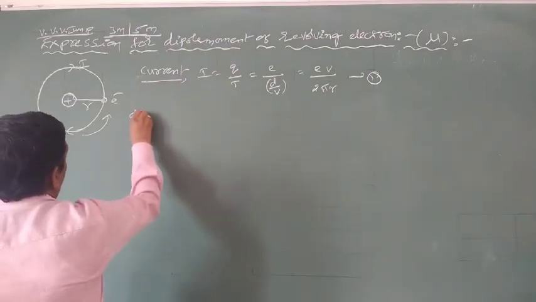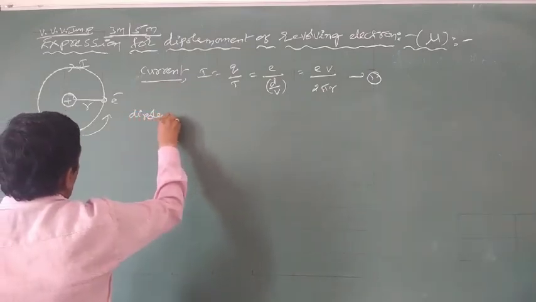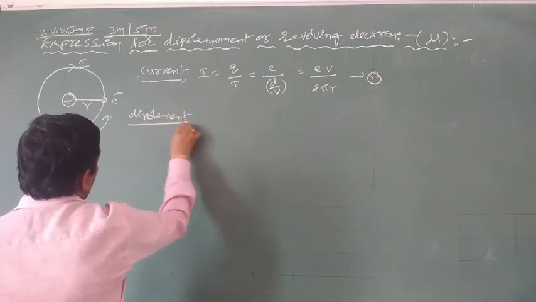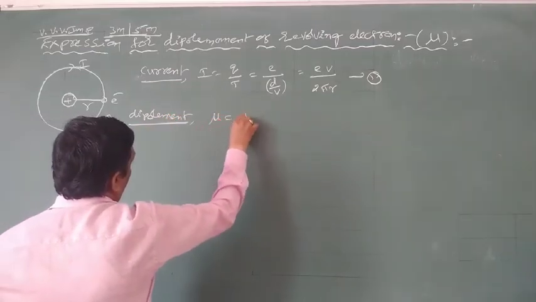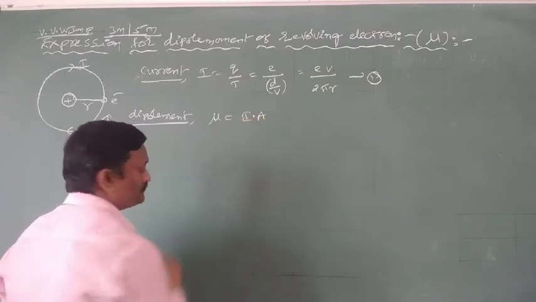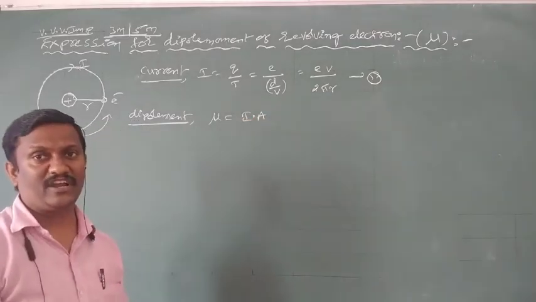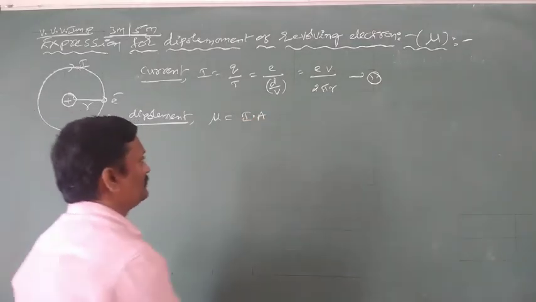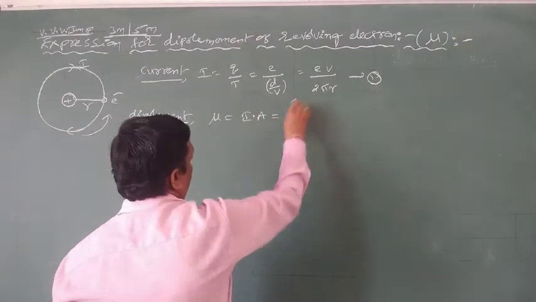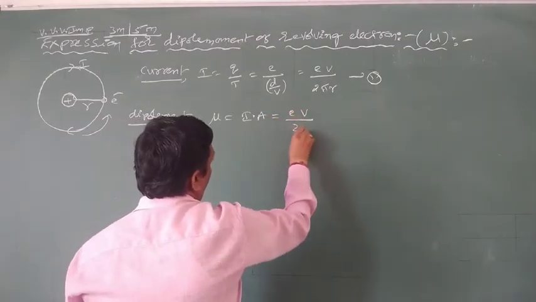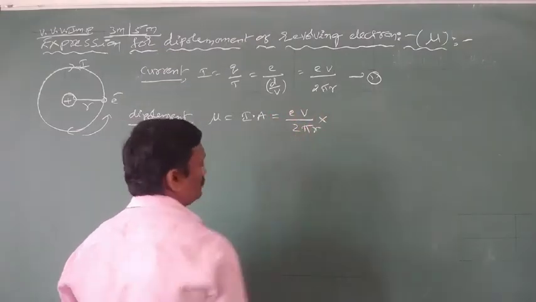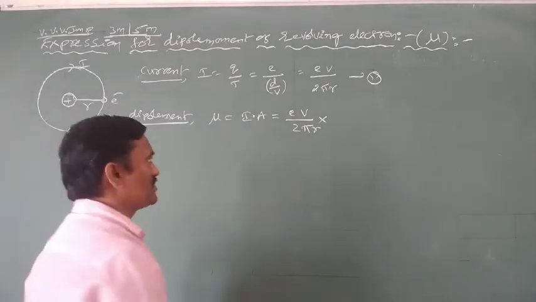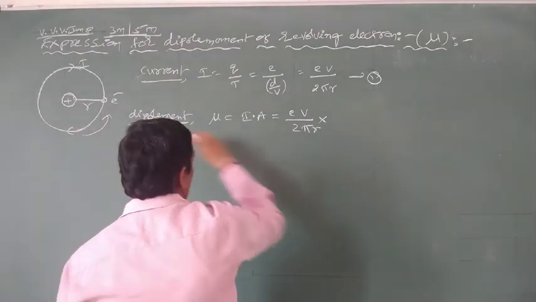We know the dipole moment can be defined as the product of current into area. The product of current into area is called dipole moment. The current means e v by 2 pi r, into area means pi r square. Area of the circle is pi r square.